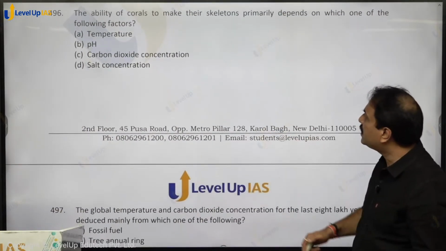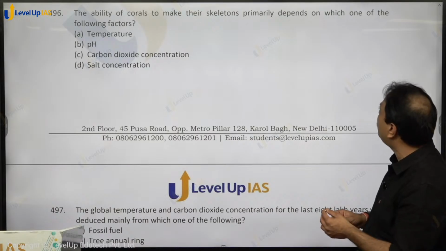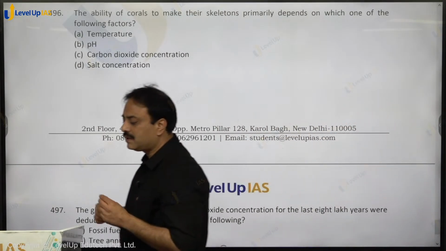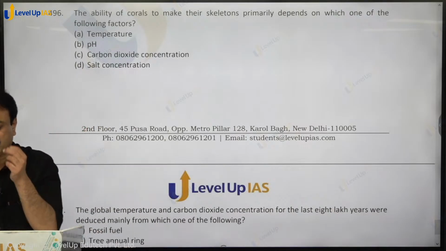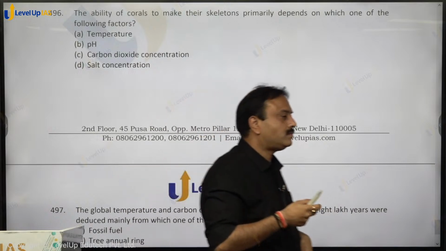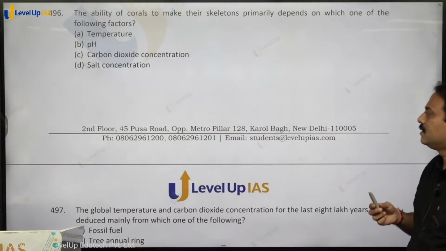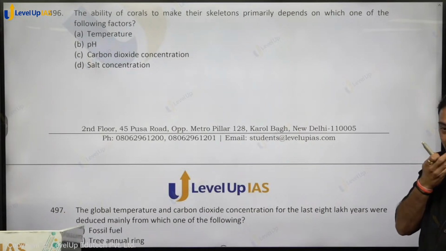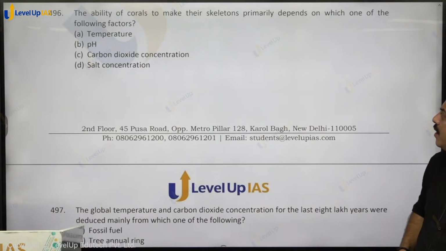The ability of corals to make their skeletons primarily depends on which one of the following factors? Attempt this question. Primarily depends. ऐसे तो सब पे थोड़ा थोड़ा डिपेंड करेगा. Major factor.